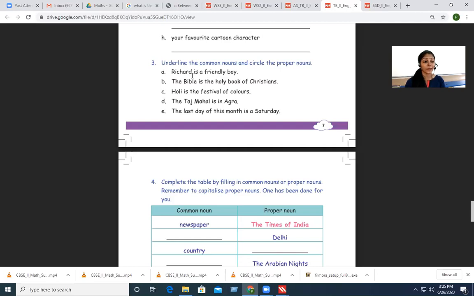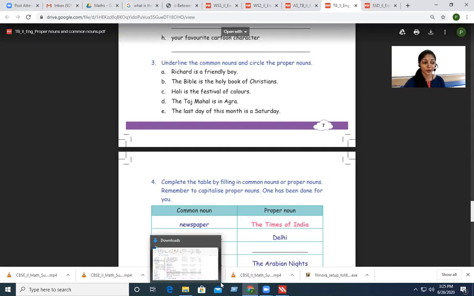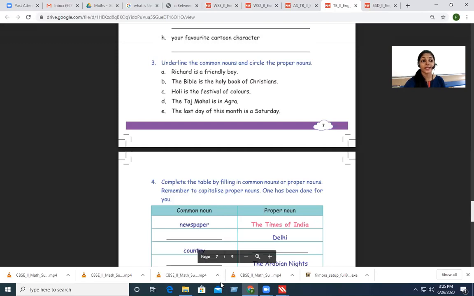The Bible is the holy book of Christians. So here, Bible is a proper noun because it's the name of the holy book. And which is a common noun here? Book. Very good. So we have Bible as proper noun and book as common noun.